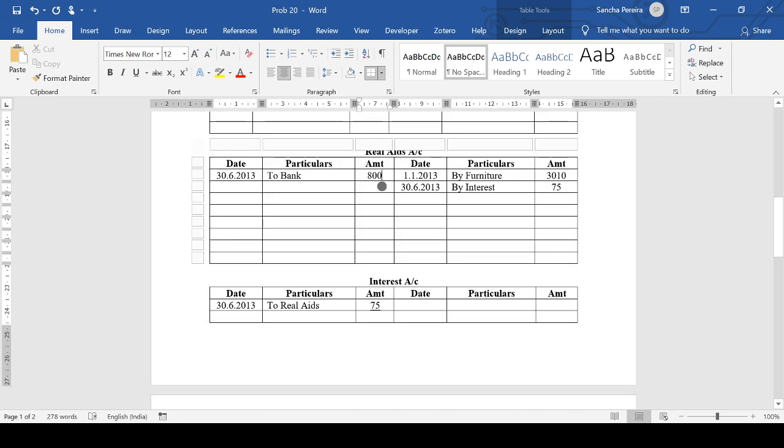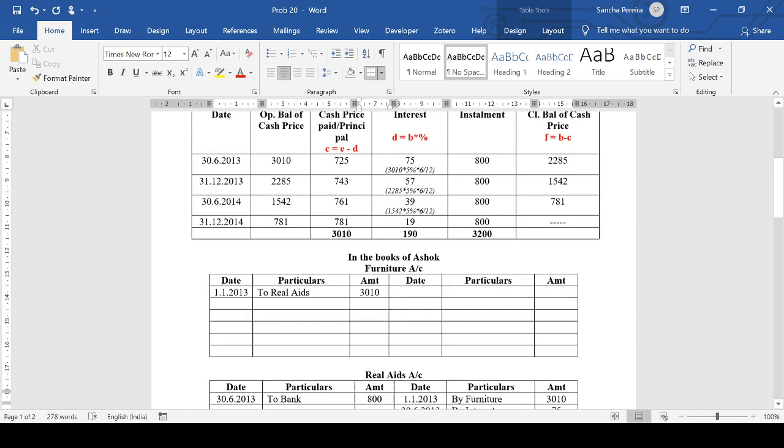Then we also have, what we used to do is transfer this to the profit and loss account. But again, it's transferred at the end, not every time an installment is paid, but everything at the end of the year is transferred to the profit and loss account. So we are still not at the end, we are mid-year. We've just finished 6 months in the year. So we don't have the profit and loss account entry as well. I've done some problems like this where we have half yearly installments or quarterly installments. We wait for the year to end and only then we do the transfers. So depreciation won't be charged, neither will the interest be charged to the profit and loss.